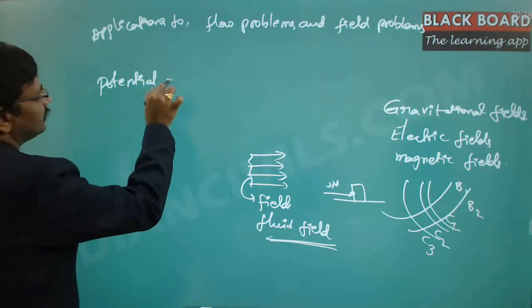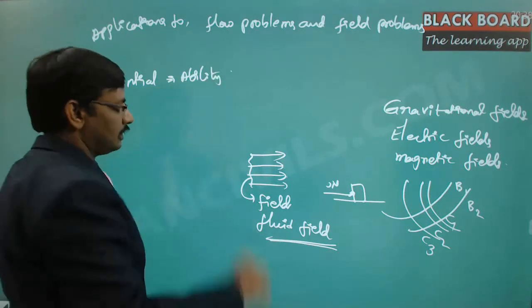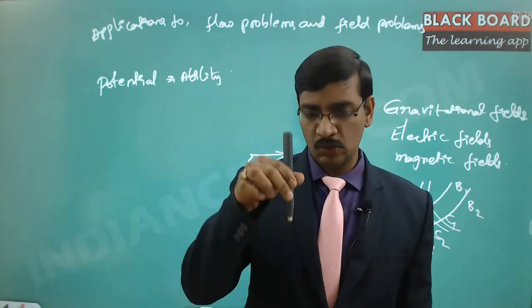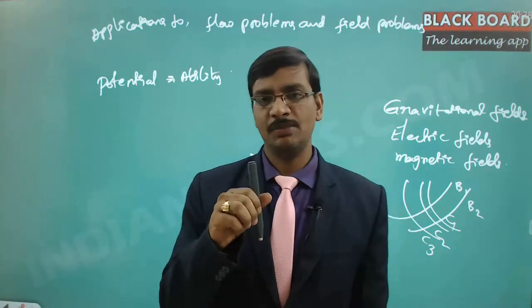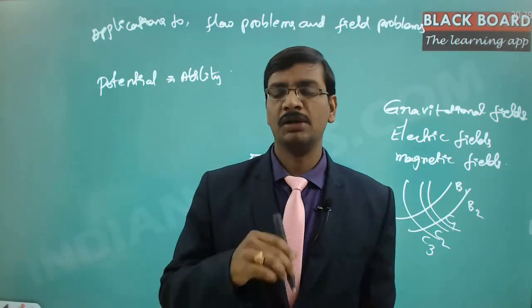So potential is nothing but ability, right? So this is the ability. Now what kind of ability what we have got here? The ability to go back to the ground. So that is the ability it has got. This pen has got the ability to go back onto the ground, right?